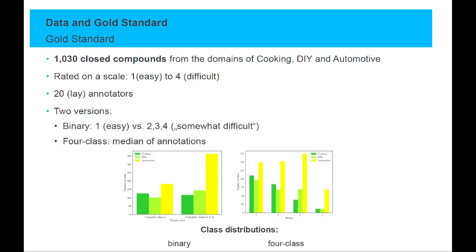Our gold standard then is made up of 1030 compounds that are retrieved from the respective domain corpora. We asked 20 lay annotators to rate them on a scale from 1 easy to 4 difficult. We create 2 versions of a gold standard from that. A binary one, where we take the majority voting of 1 easy versus the other 3 ratings, as a division into completely easy and somewhat difficult. For the other version of the gold standard, we remain with the 4 classes and take the median.